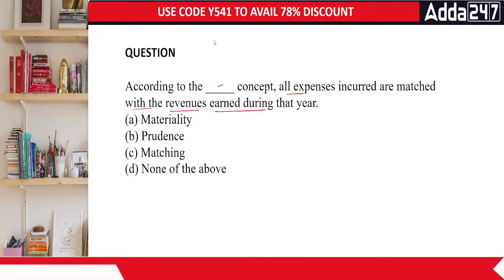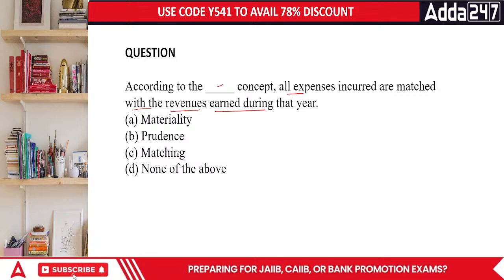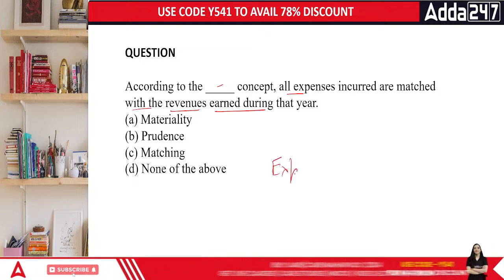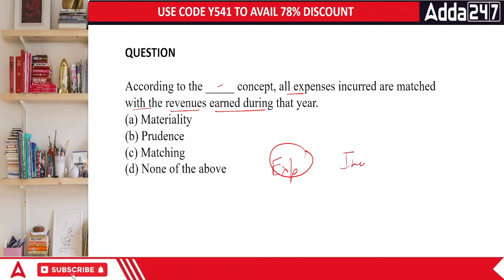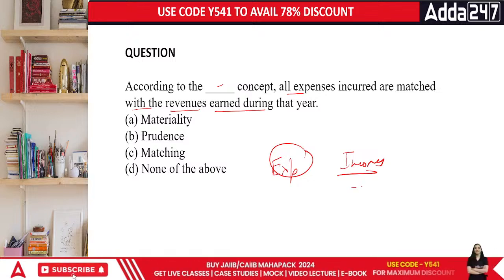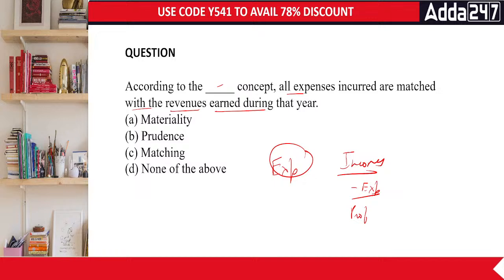Done. In this case, it is basically the principle which says write all the expenses of the organization, write all the incomes, and then do income minus expenditure. Then what are you left with? The specific area of profit or loss.